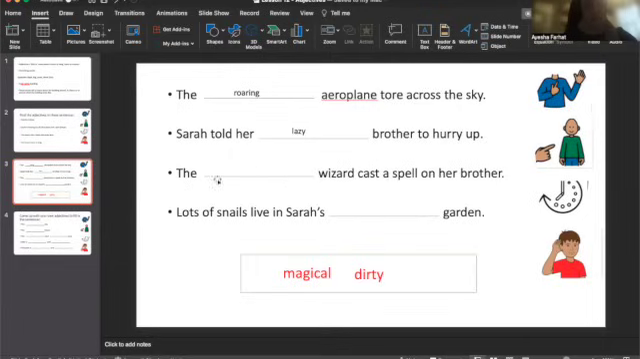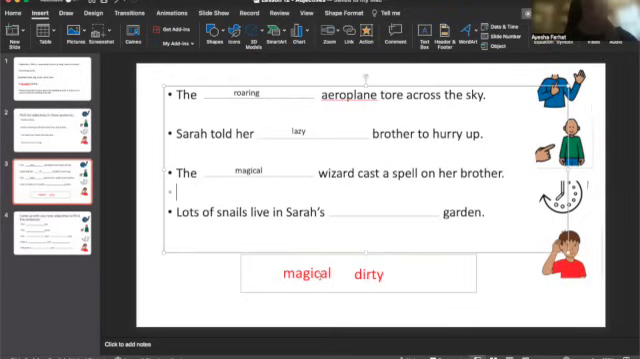The something wizard cast a spell on her brother. Now we know wizards are quite magical. Whenever we read a story about a wizard, we know that the character is quite magical. So that would be the most likely adjective to describe the wizard. So the missing adjective in that sentence is magical. So let's fill that in. Again, well done if you had a go or you got that correct. And now we're going to get rid of this one.